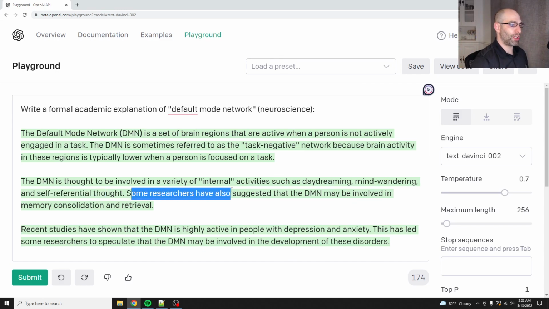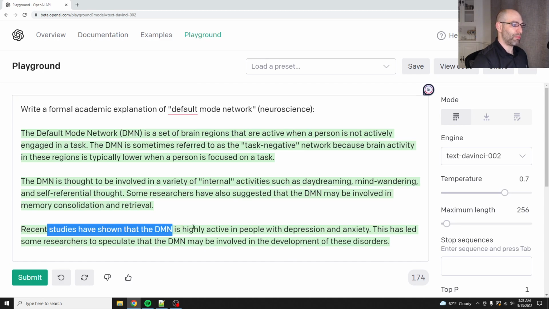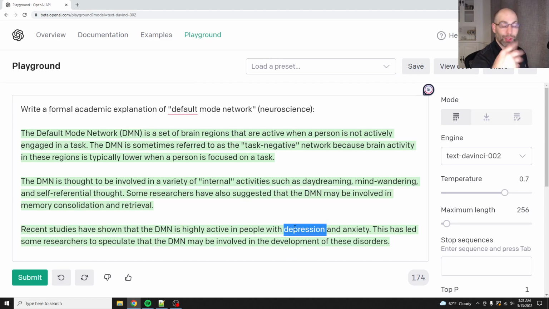Some researchers have also suggested that the DMN may be involved in memory consolidation and retrieval. Could be. Recent studies have shown that the DMN is highly active in people with depression and anxiety. Hyper self-awareness. This has led some researchers to speculate that the DMN may be involved in the development of these disorders. It should also be noted that things like meditation and psychedelic therapy, or therapy in general, modify the DMN. That is an active area of research. So if you do deep meditation or CBT or psychedelic psychotherapy, your DMN changes.